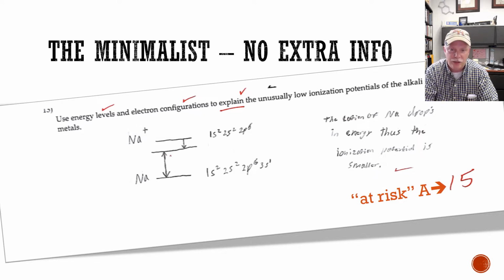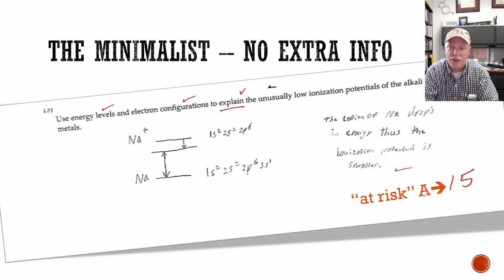They show the electron configuration here for the neutral sodium atom and for the sodium cation, and the sodium cation having fully filled subshells, the noble gas configuration, has a slightly stabilized cation electronic structure, and so this causes the ionization potential to be low for sodium. And so this student rightly wrote the cation of sodium drops in energy, thus the ionization potential is smaller.